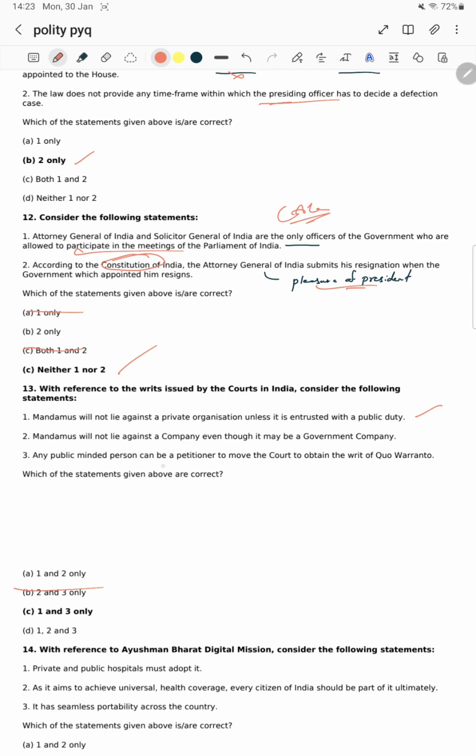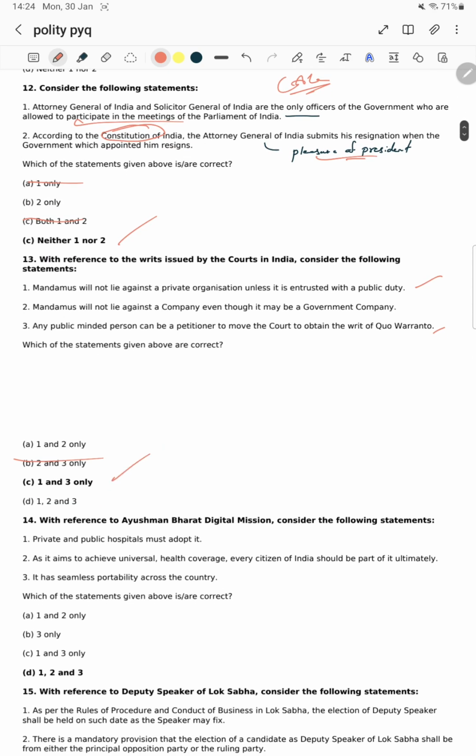Any public minded person can be a petitioner to move to the court to obtain the writ of quo warranto. Yes, right sir. Option C is right.